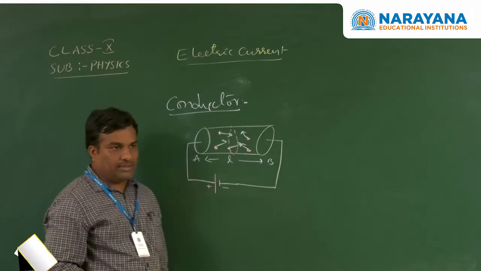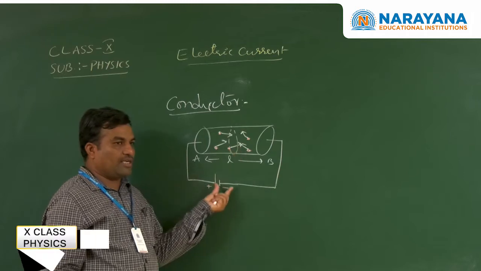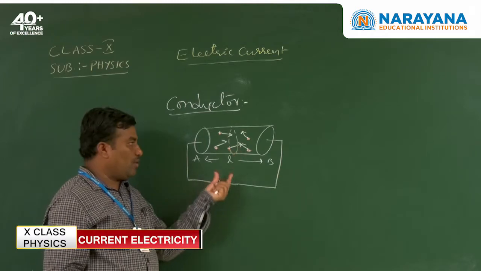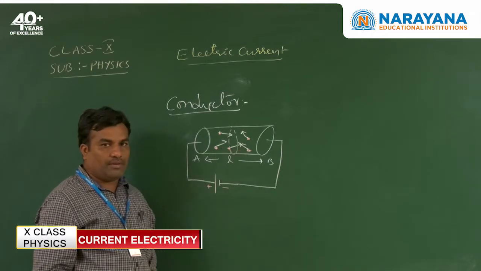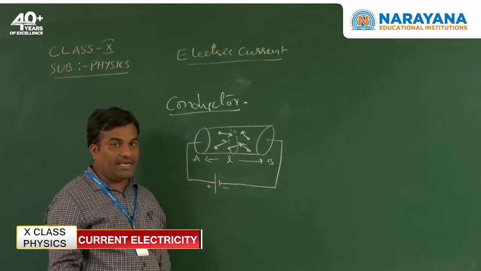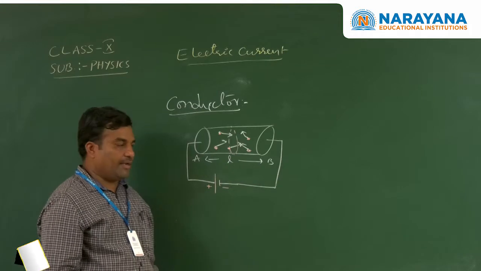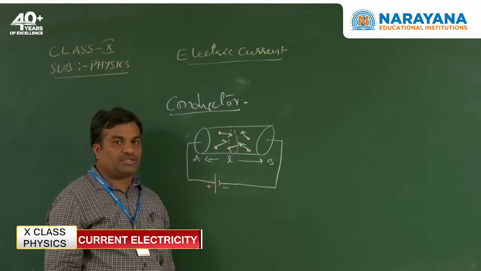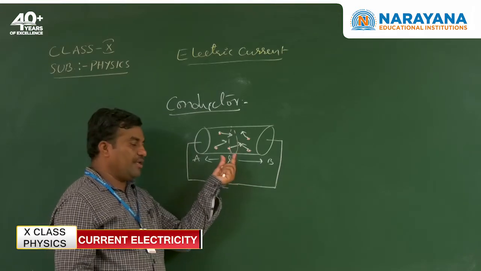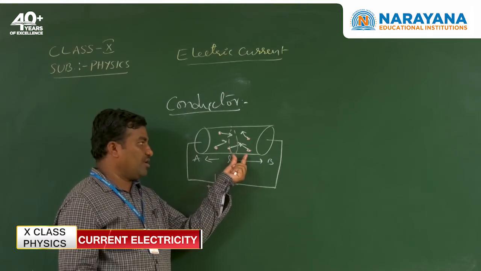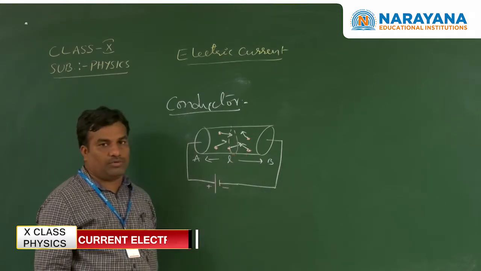Without the battery connected, the electrons move freely in random directions. As we already observed, left to right and right to left, the net charge travelling through any cross-sectional area of the conductor is zero.